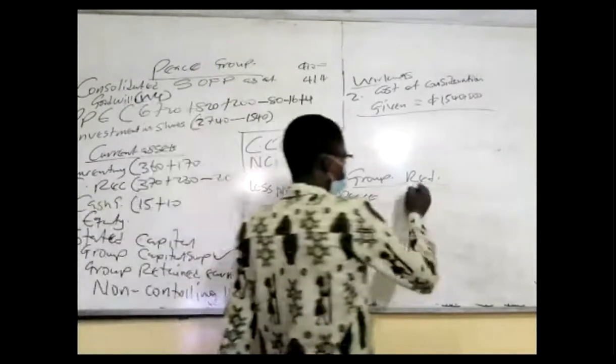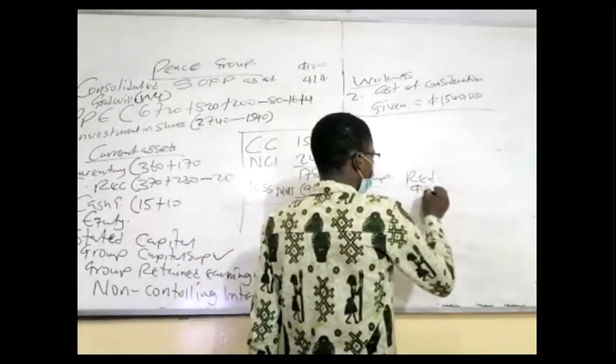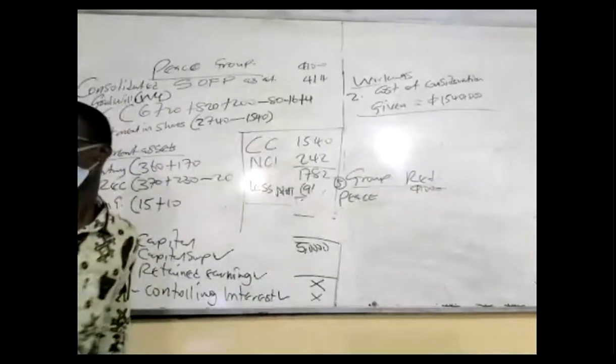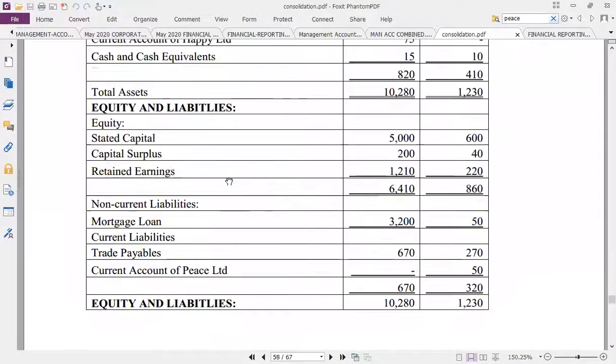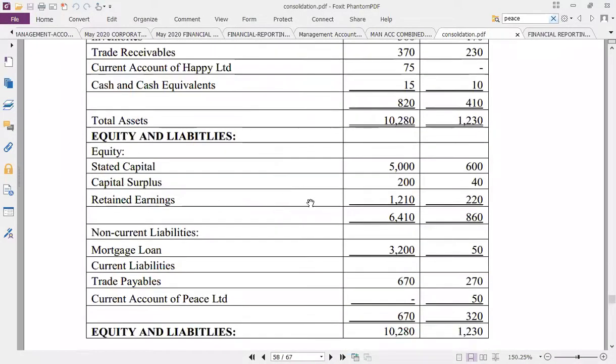Now, we take his retained earnings at reporting. Peace retained earnings at reporting. It's 1210. Perfect.